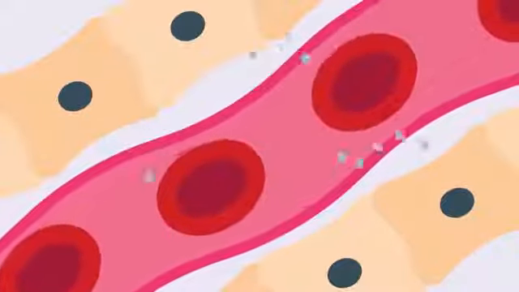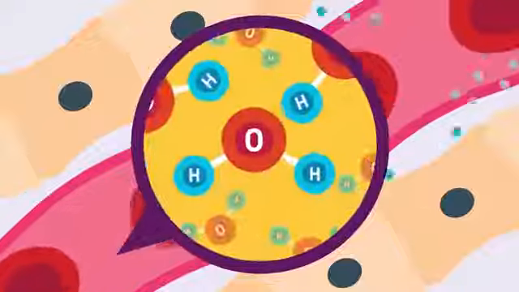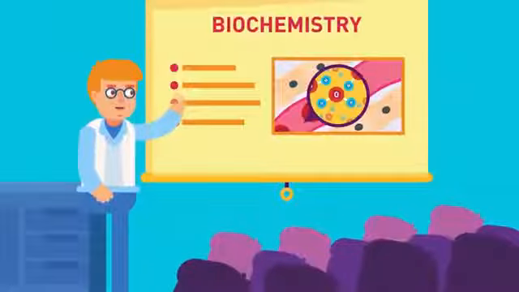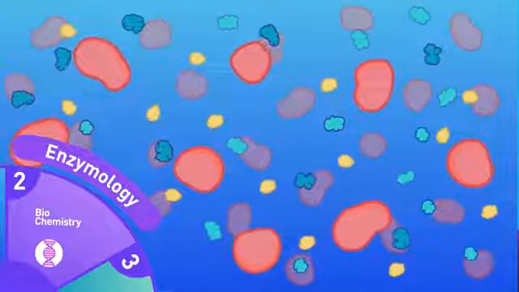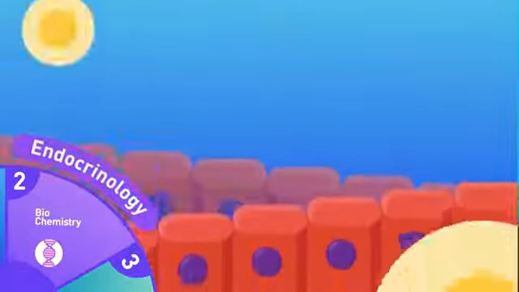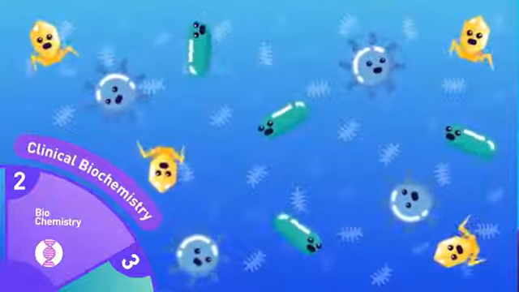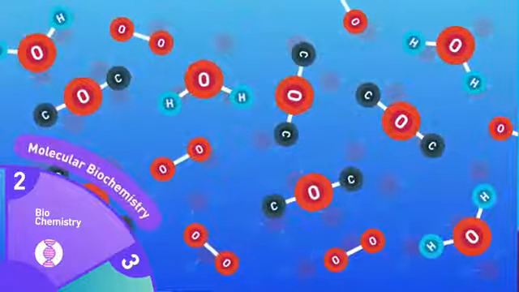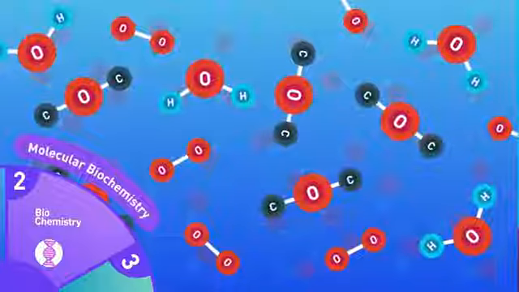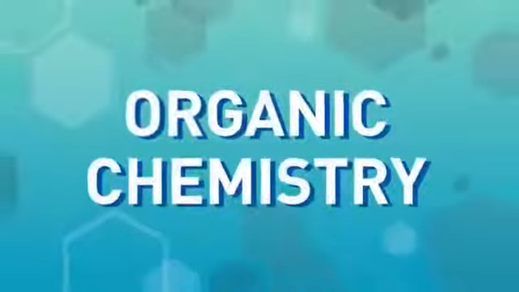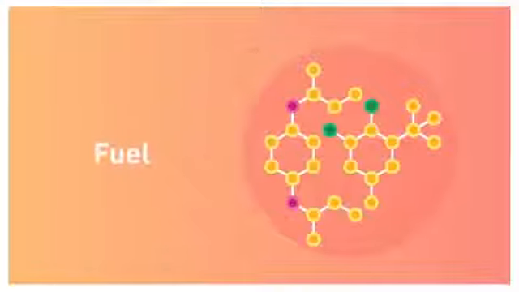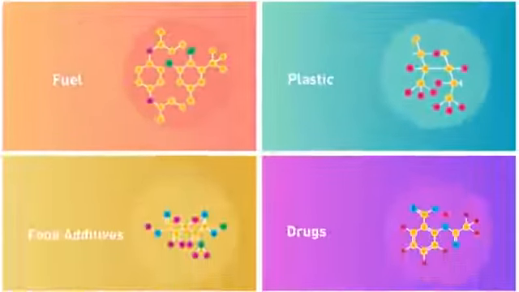Everything in the body is made up of atoms and molecules of different chemical compounds, like carbon, oxygen, and hydrogen. This is what we study in biochemistry. Biochemistry can further be divided into interesting disciplines like enzymology, which is the study of enzymes, endocrinology, which is the study of hormones, clinical biochemistry, which is the study of diseases, molecular biochemistry, which is the study of biomolecules and their functions.